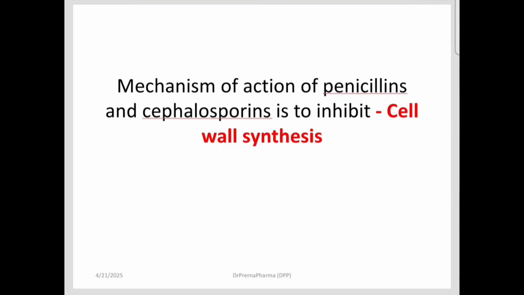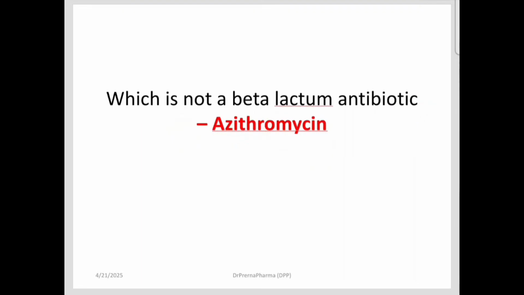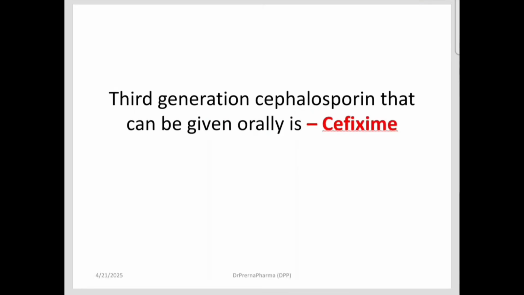Mechanism of action of penicillin and cephalosporins is to inhibit cell wall synthesis. Now they are basically cell wall synthesis inhibitors. Which is not a beta-lactam antibiotic? That is azithromycin. It is not a beta-lactam antibiotic, it is a macrolide and it acts by inhibiting the step in the protein synthesis.